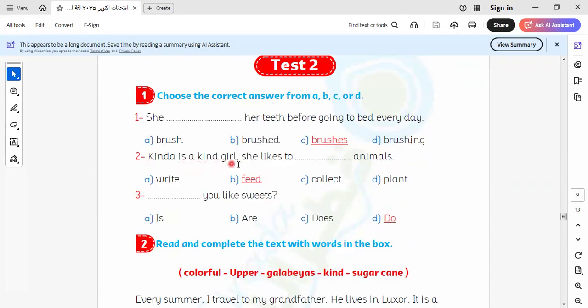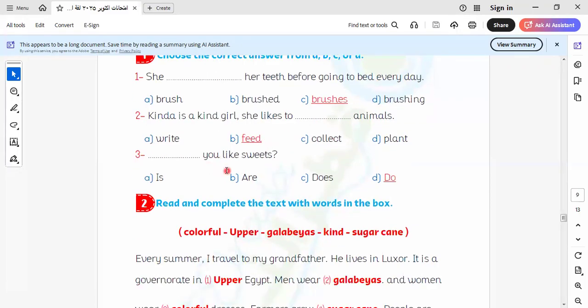Kenda is a kind girl. She likes to feed animals. As we know, we learned this when we were explaining helping the community, the one who feeds the dogs. Okay, does you like sweets? Here we have you. So I would like to say the singular takes does. He, she, it take does.